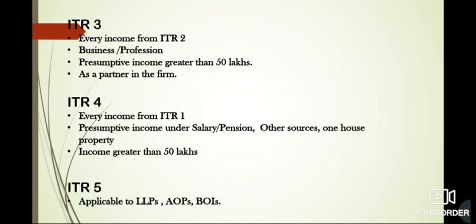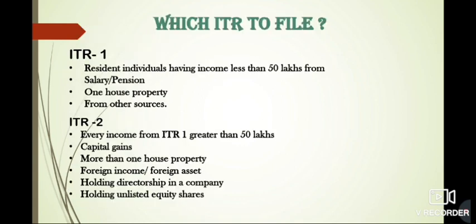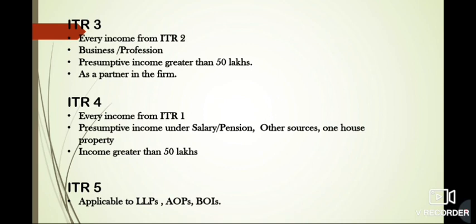Then we have ITR 3. In this, every income that you are getting from ITR 2 you can include here, but apart from it, you have a business or profession, or the presumptive income that we have discussed earlier is greater than rupees 50 lakhs, or you are a partner in a firm, then in that case you need to file ITR 3.